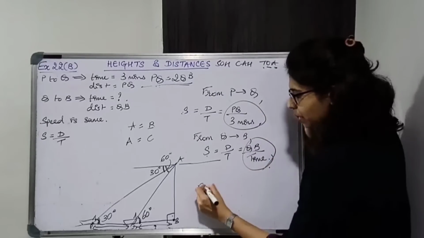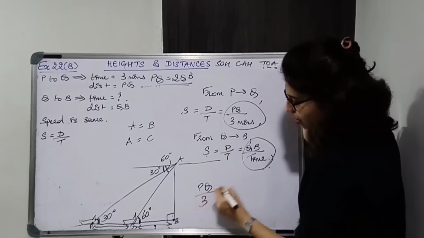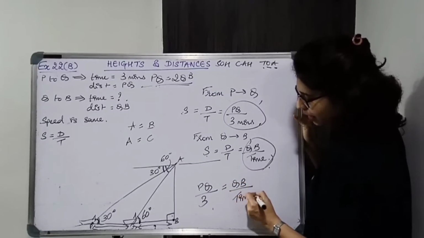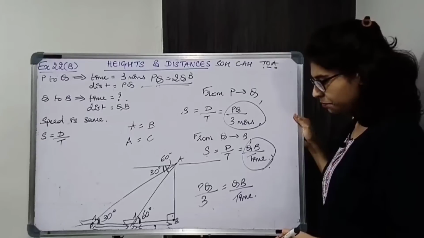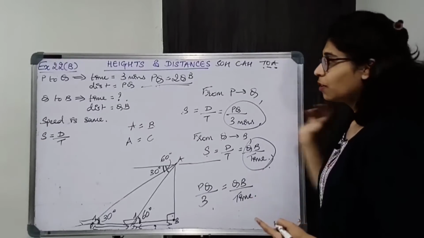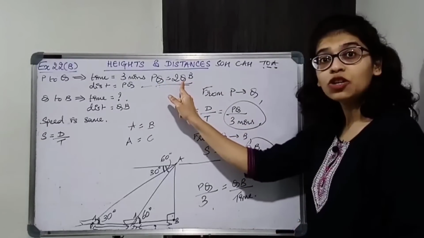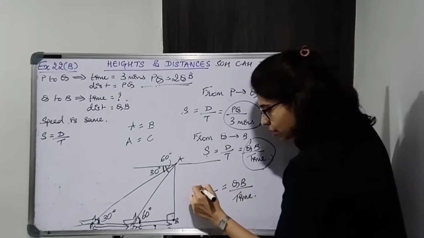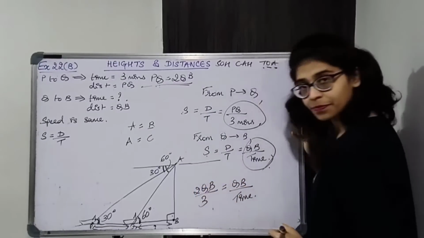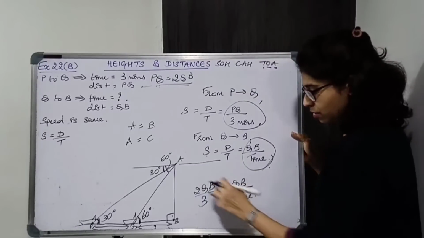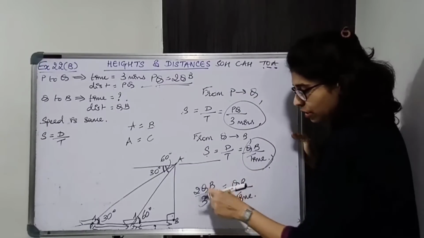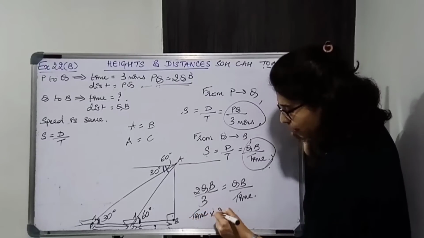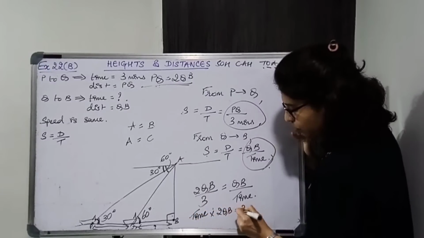So I can say PQ upon 3 is equal to QB upon the time taken. Now PQ is twice QB. So in place of PQ, I can write twice QB. Now just switch places, cross multiply. So time taken into twice QB is equal to thrice QB.